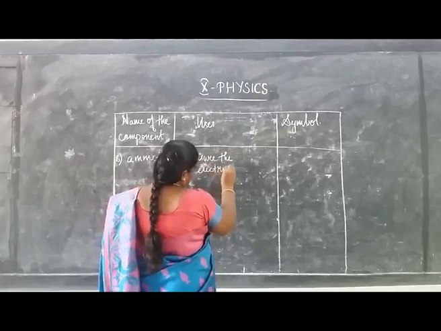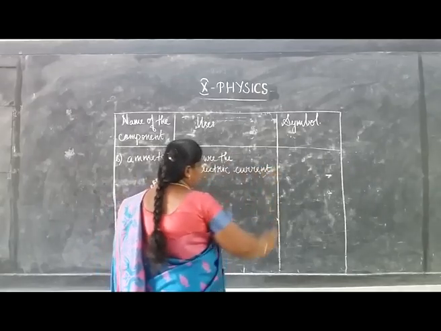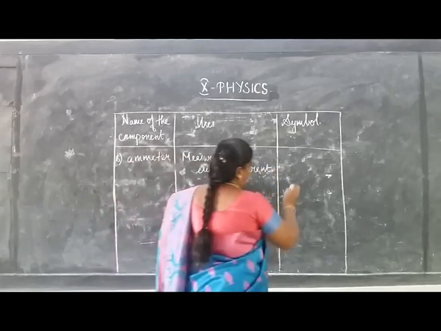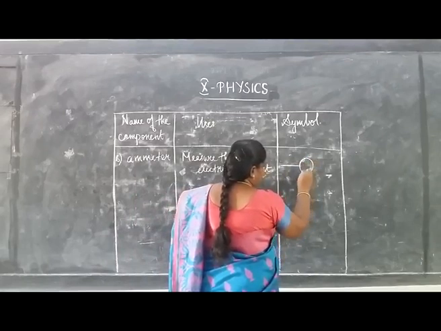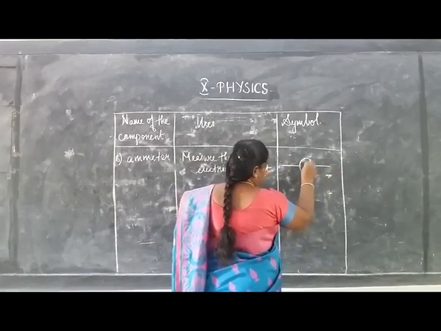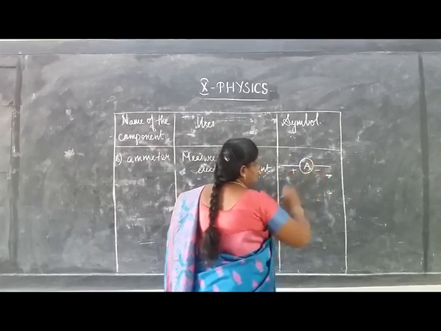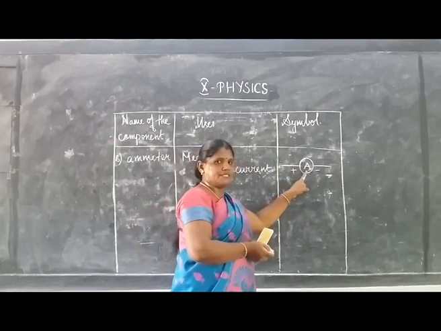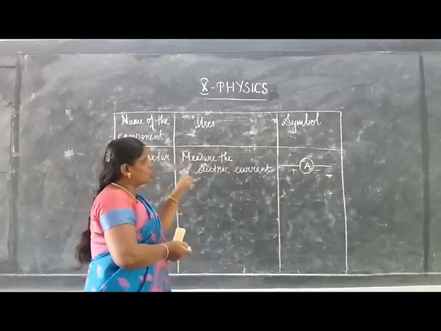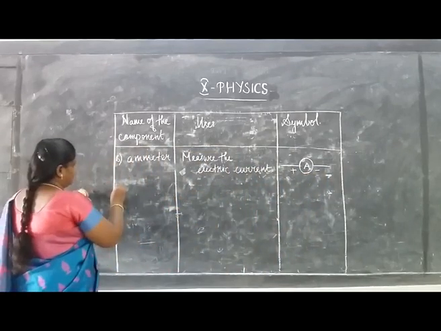So the ammeter is used to measure the electric current through the circuit, and it is represented by a circle with the letter A over it. This is the positive end of the ammeter and this is the negative end. So a circle with the letter A represents the ammeter, which is used to measure the electric current.